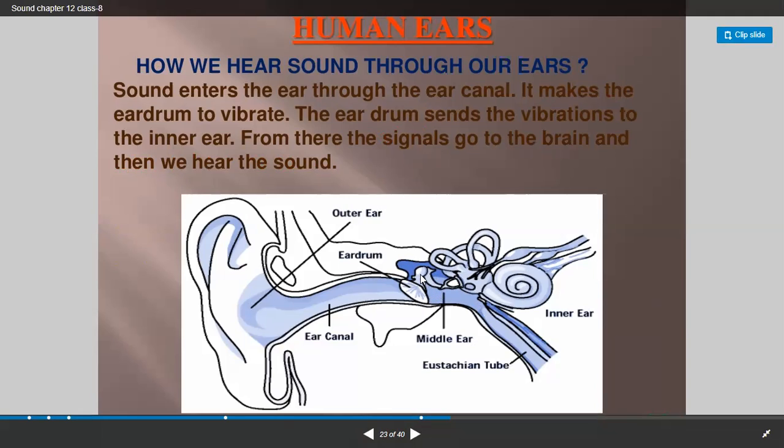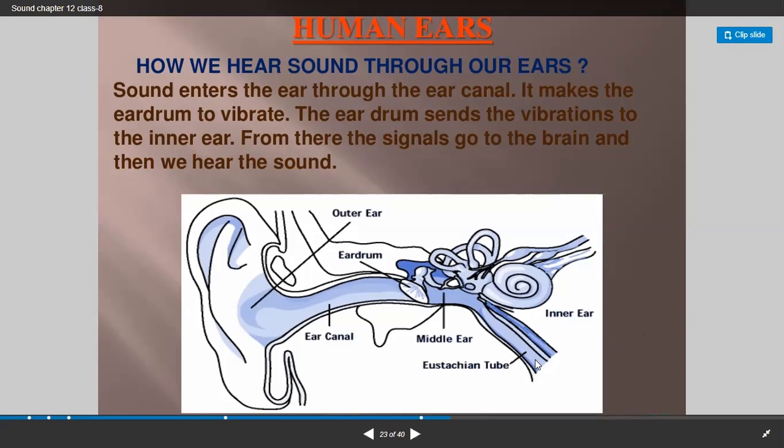Then here you can see there are three tiny bones: malleus, incus, stapes. There are three tiny bones. Then the semicircular canals. These are semicircular canals. This is the cochlea, and from here one nerve goes to the brain, that is called the auditory nerve.